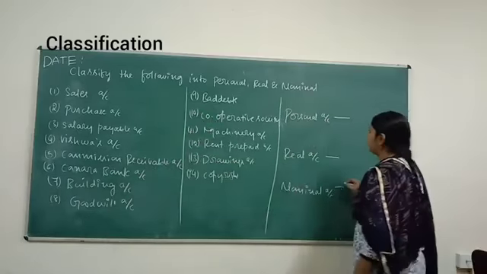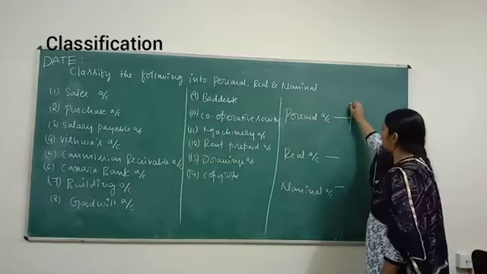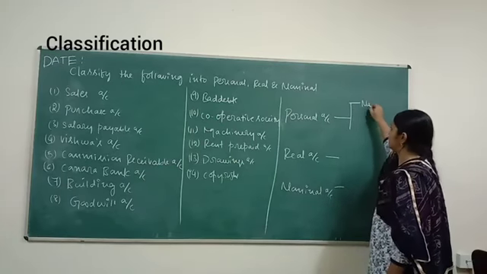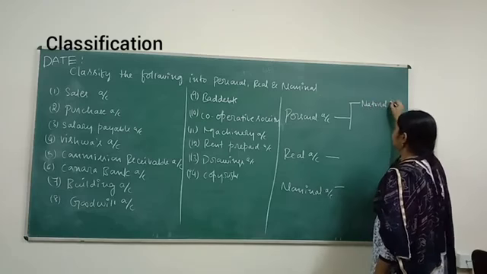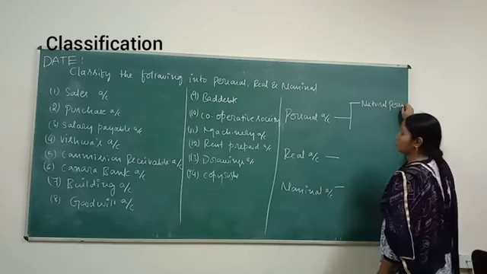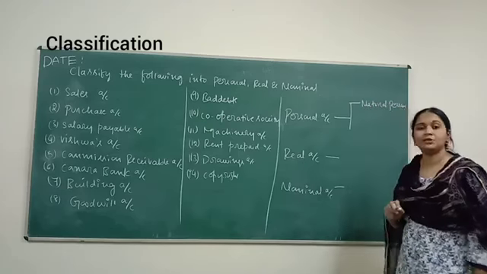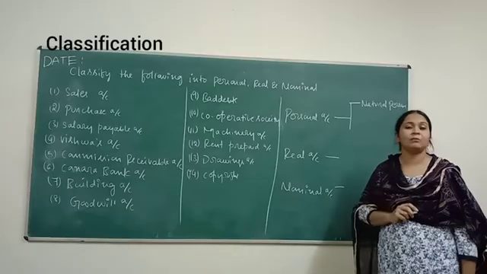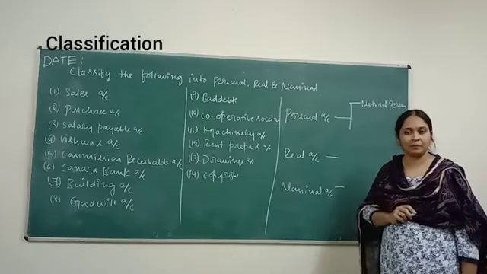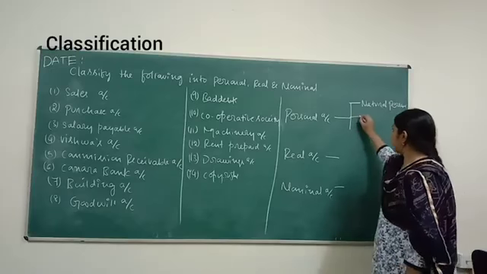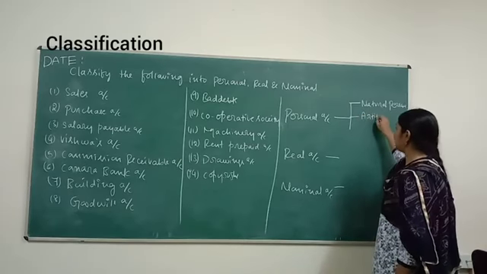When it is related to natural persons, you know who are natural persons? Those who have body and soul. Example: Ram, Rahim, Sham, Geeta. Next is when it is related to artificial persons.